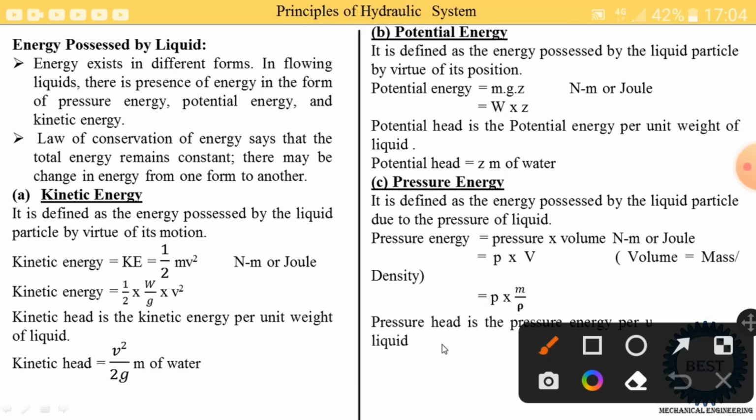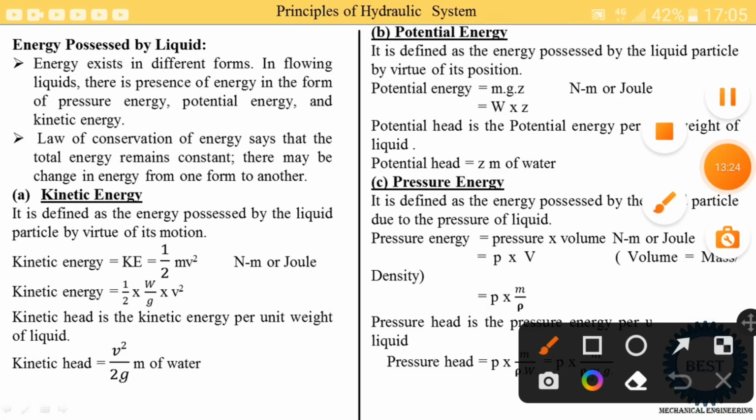Now next we find out the equation of pressure head. Pressure head is the pressure energy per unit weight of the liquid. Means this equation is divided by the weight, then we get the equation of pressure head. So pressure head is equal to P into M divided by rho into weight. And this weight is replaced by the mass into gravity. So these M and M cancelled.